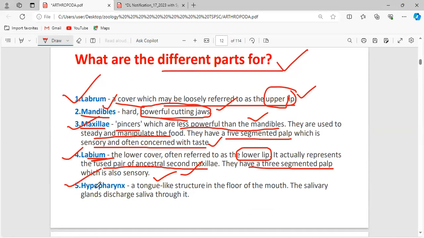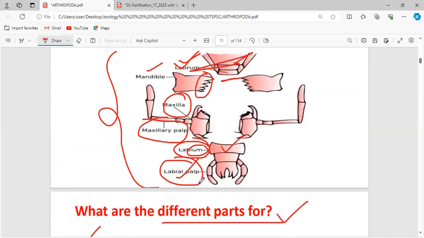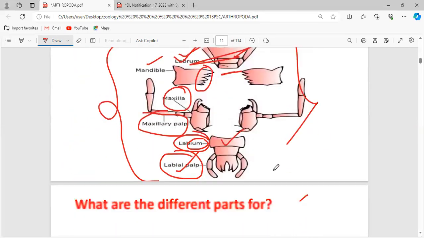Now, another most important structure is the hypopharynx. This is a tongue-like structure in the floor of the mouth. The salivary glands discharge saliva through it. Because of this characteristic, where the salivary glands discharge saliva, it is said to be a tongue-like structure. And the name of the structure is hypopharynx. These are all the structures and their functions.